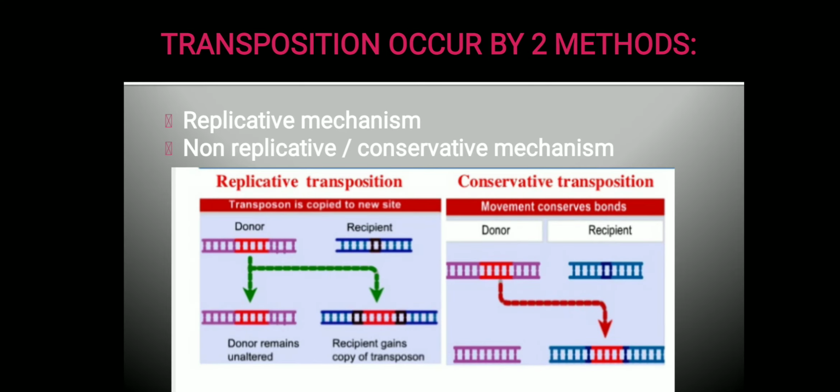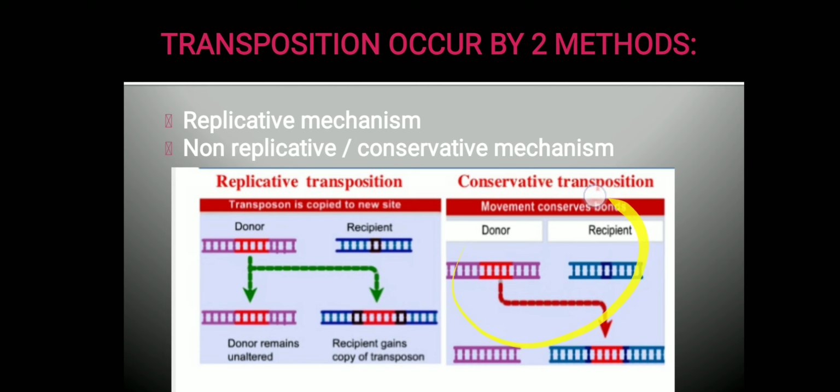Now transposition can occur by two methods. These two methods are called the replicative mechanism and the non-replicative mechanism or conservative mechanism. So first we will see replicative transposition or replicative mechanism. Transposable elements here are duplicated and the other duplicated set becomes inserted at the target sequence. So this is a copy paste mechanism which is carried out by class 1 transposons.